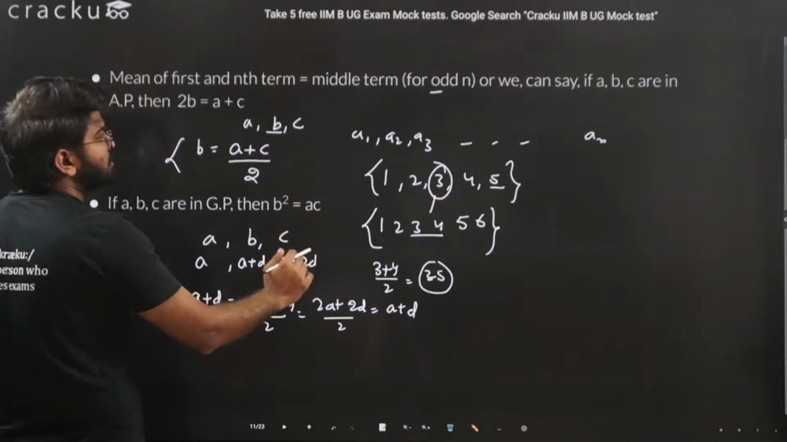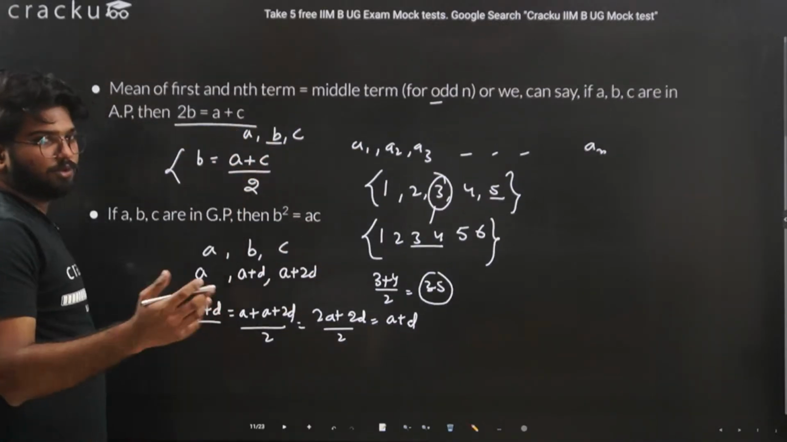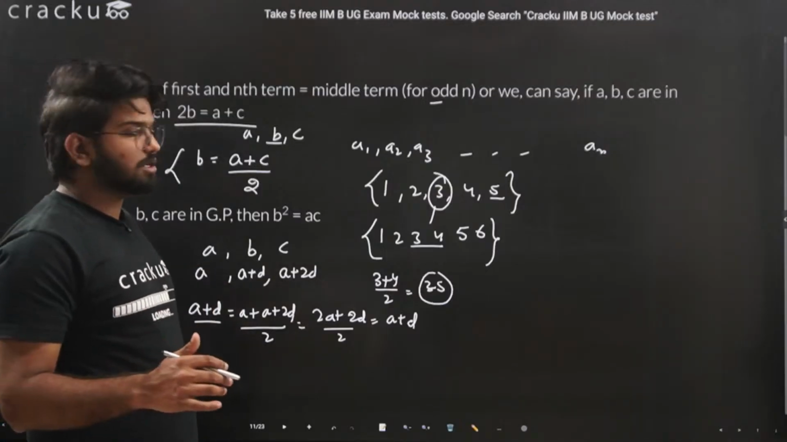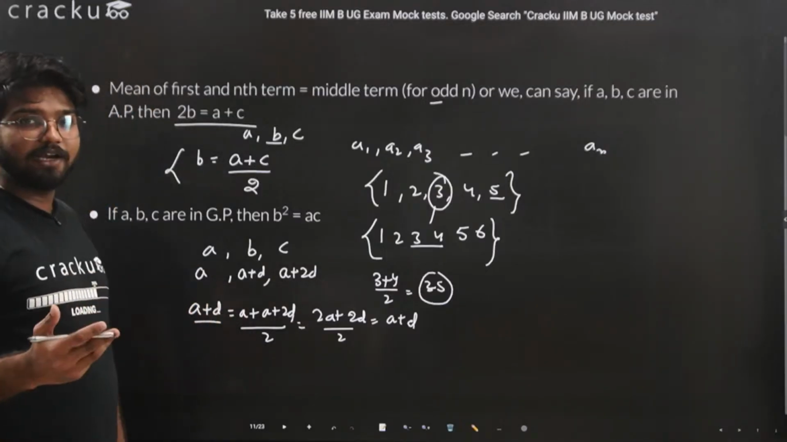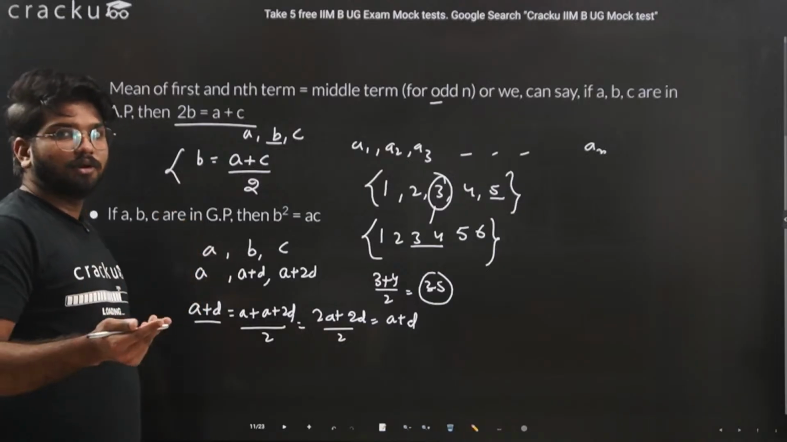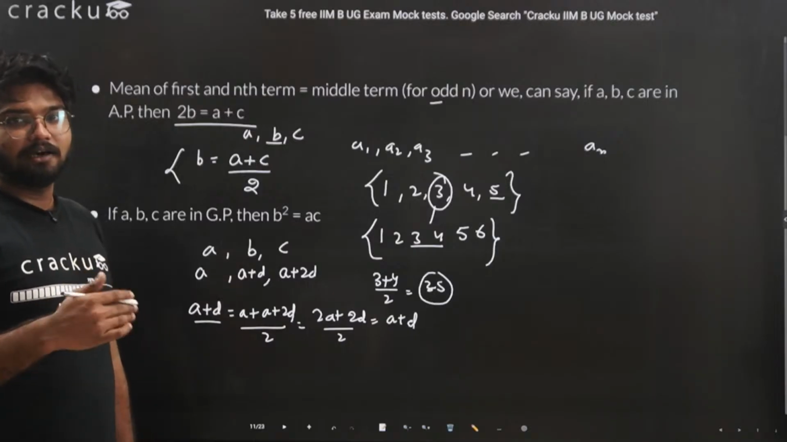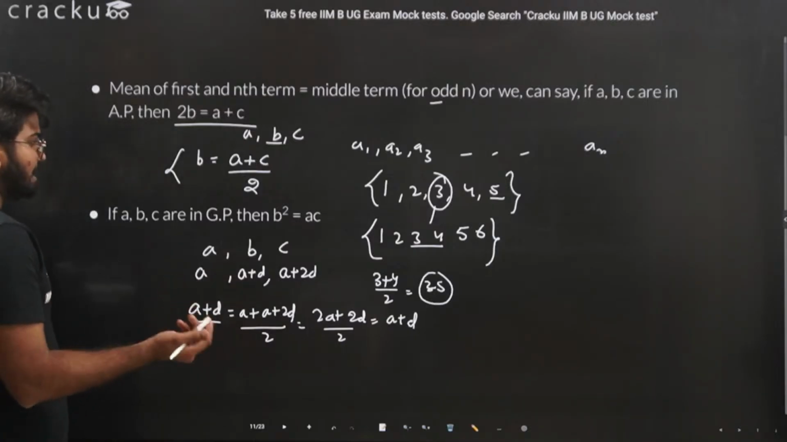So you can memorize this also. This is a concept you can use or apply to find the middlemost term. If you have the first term and last term, or if you know the middlemost term, you can find either of them, the first or the last.